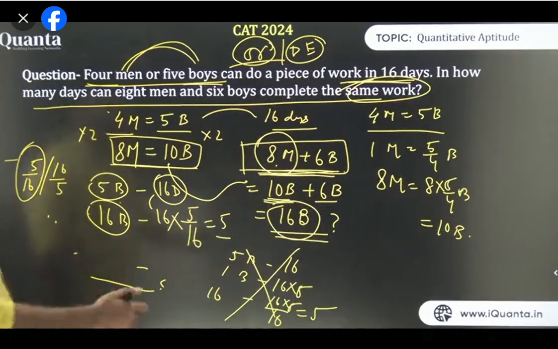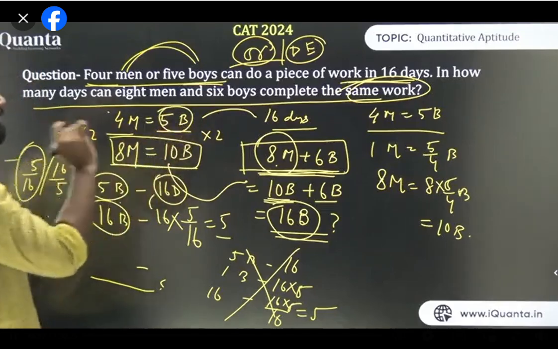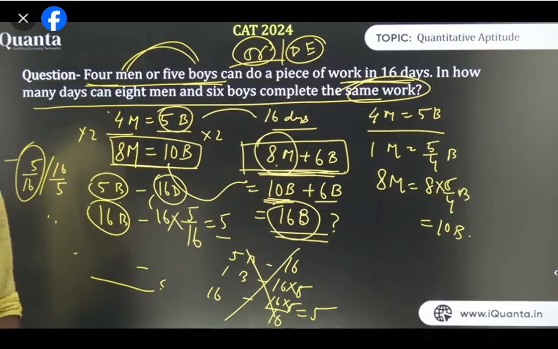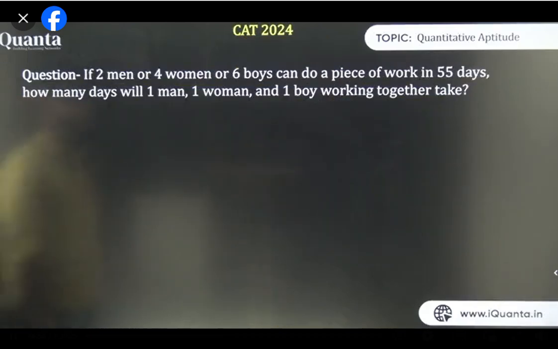You can take the 4 boys, we'll do the same thing. You can take boys also, the same. That is your homework. You can do the same question by taking boys also. I have taken men because it is easy to calculate. That's fine. Yes, you need to check. You have to be very fast about this. So let's go for the next question.